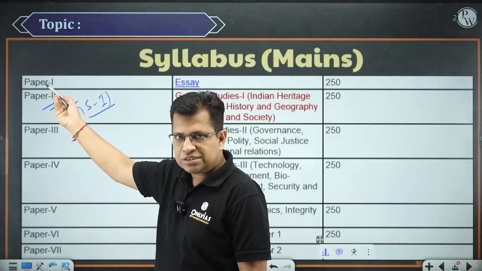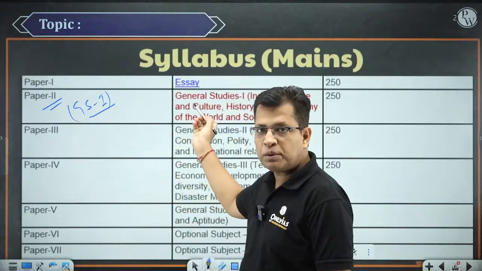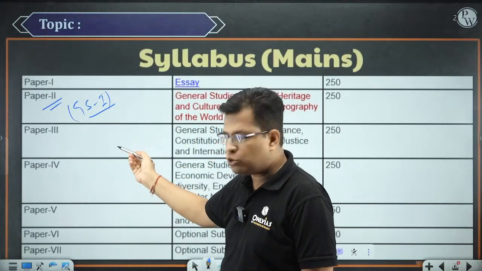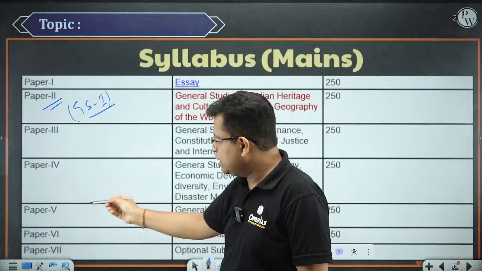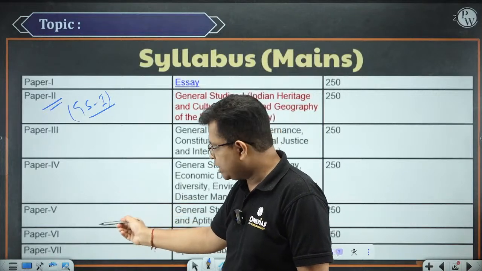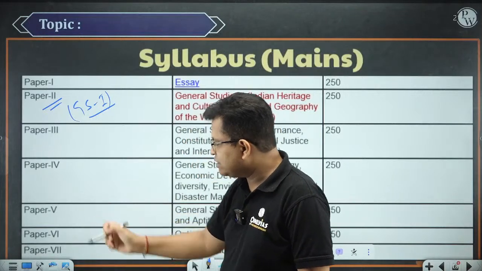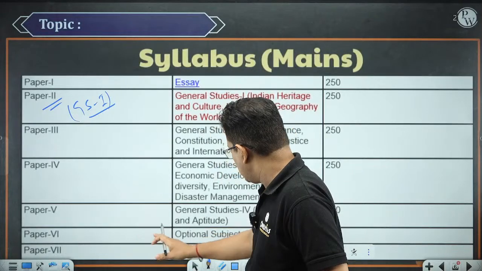Paper 3 is GS paper 2, 4 is GS paper 3, 5 is GS paper 4, right? And 6 and 7 are your optional subjects.